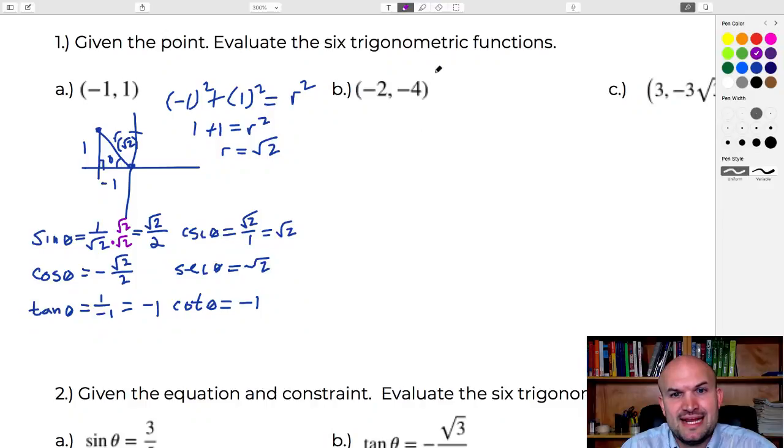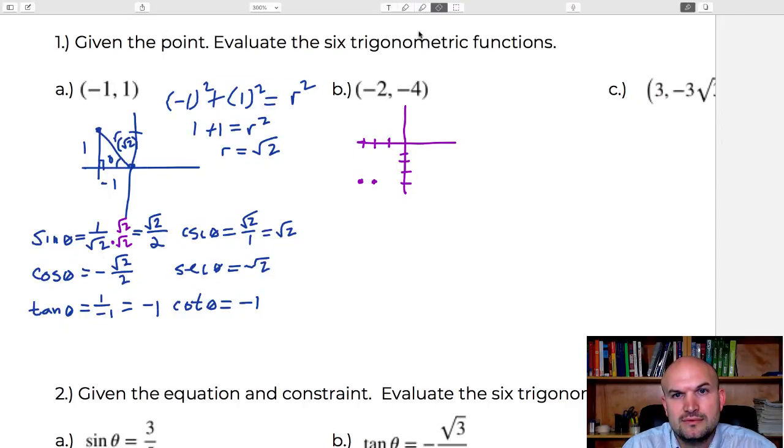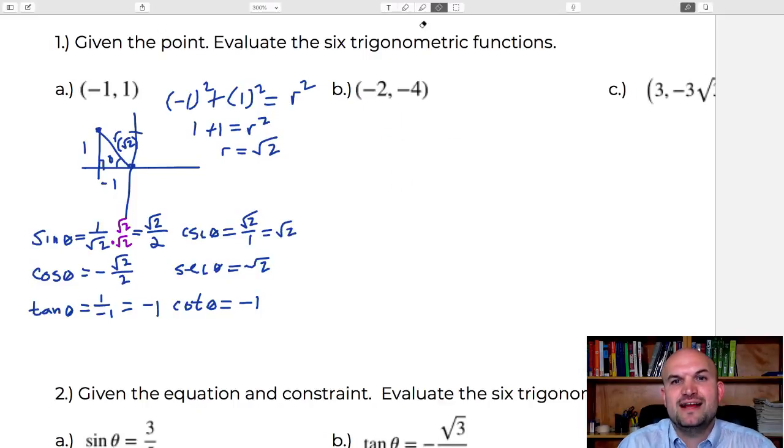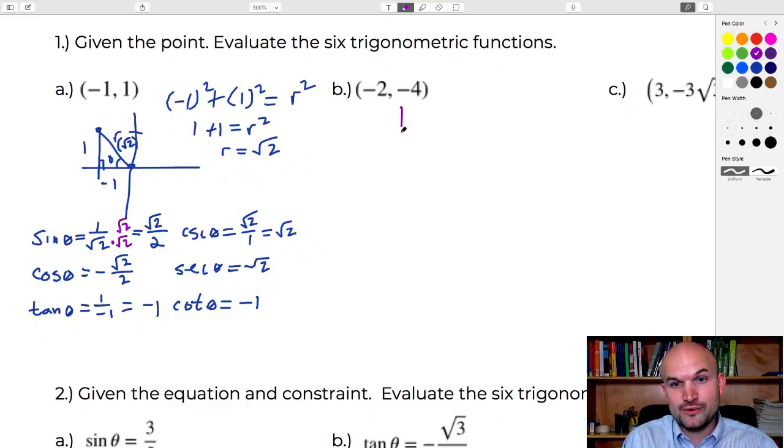This point is at negative 2, negative 4. So if I was just going to go ahead and sketch that one, that's at negative 2, and let's go 1, 2, 3, 4. I won't make a triangle that's perfect. Let's do negative 2 right there. Fine. Not going to do it that way. Just redo it. So negative 2. I just don't want to do so small that I can't see it.